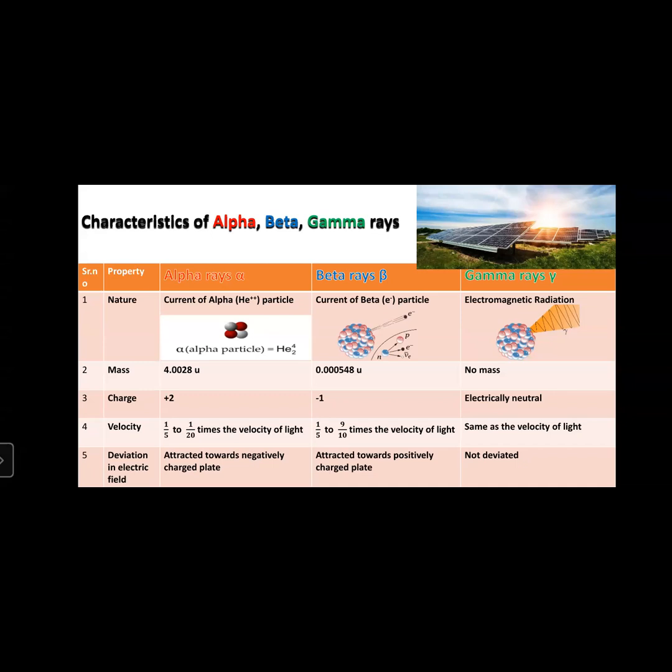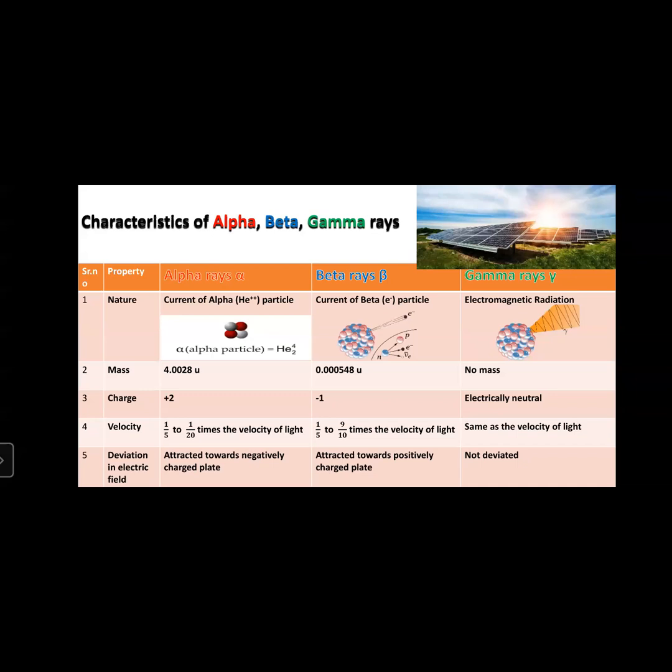Next one is beta. Beta has slightly more velocity or speed than alpha. It is 1/5 to 1/9th times the velocity of light. And the gamma rays are the same as the velocity of light.